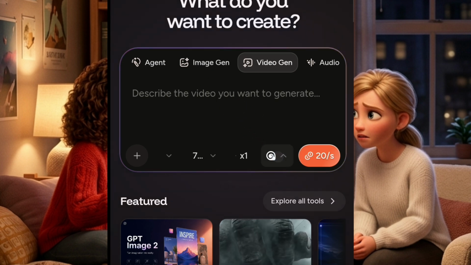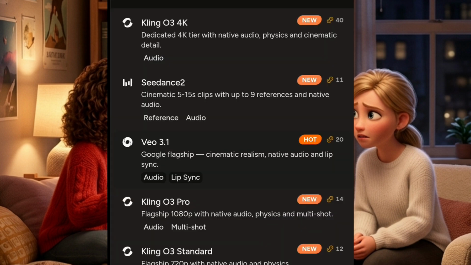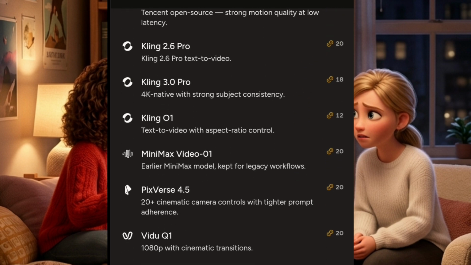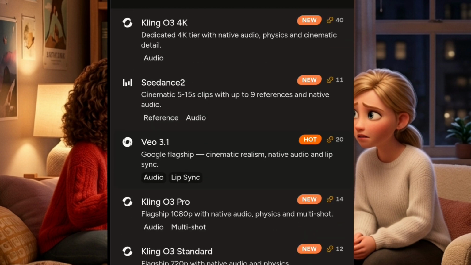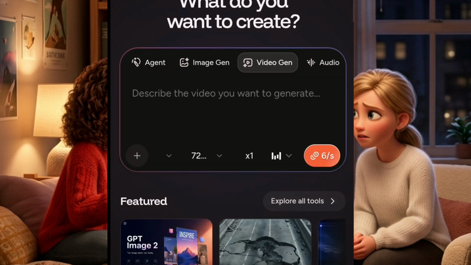Now, after you do that, you select this icon here, this one that is here like this. You can select different types of AI models. As you can see, they have Kling 3.0, they have Seedance 2, they have different types, Veo 3, Veo 1, all of them, you are going to see them here, even Alibaba AI. And any one you choose has its own credit. So if you don't want to spend much credit, you can choose Seedance 1.5 Pro. You see it here, you tap on it. This one consumes less credit.